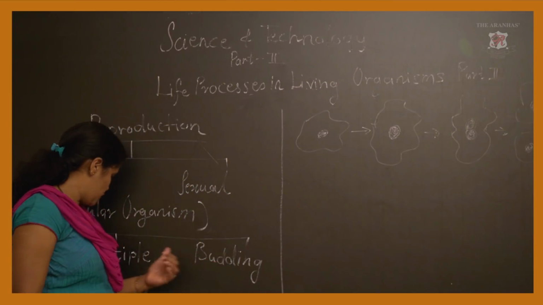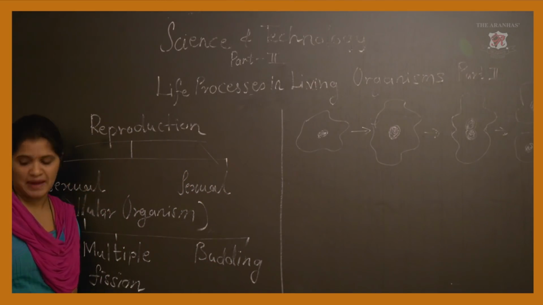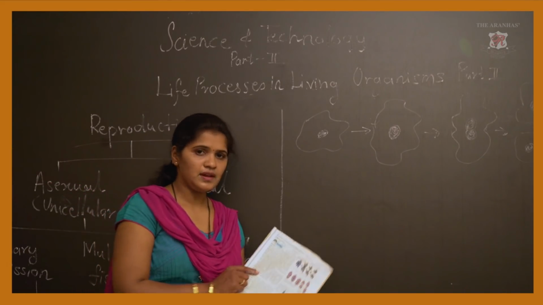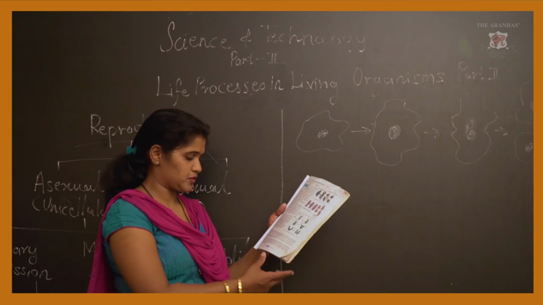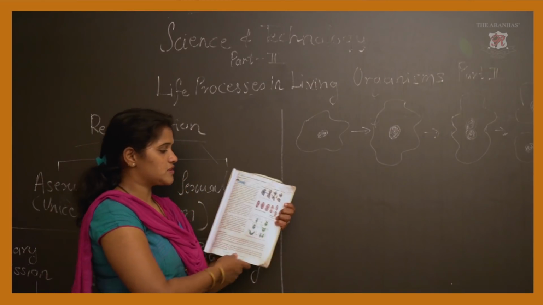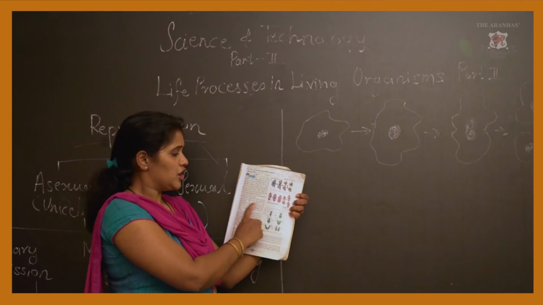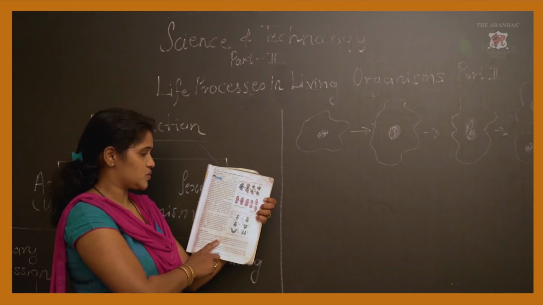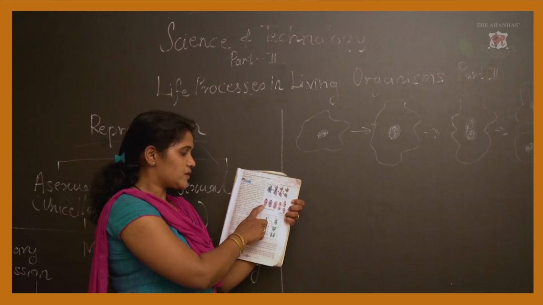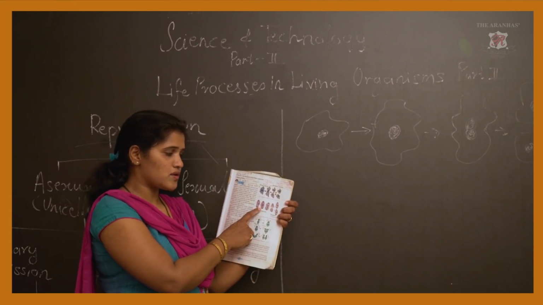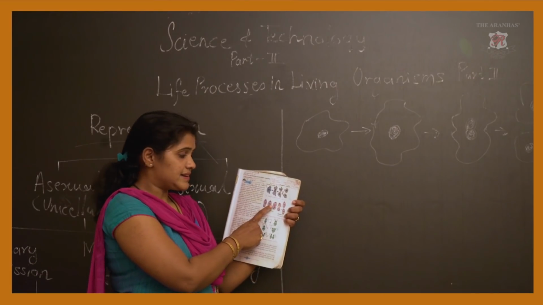Now, let us move to transverse binary fission. The example is paramecium. You can observe the diagram of the paramecium on textbook page number 23. See the cell. During the fission process, initially all the organelles present inside the cell start elongating. Again, there is a notch.